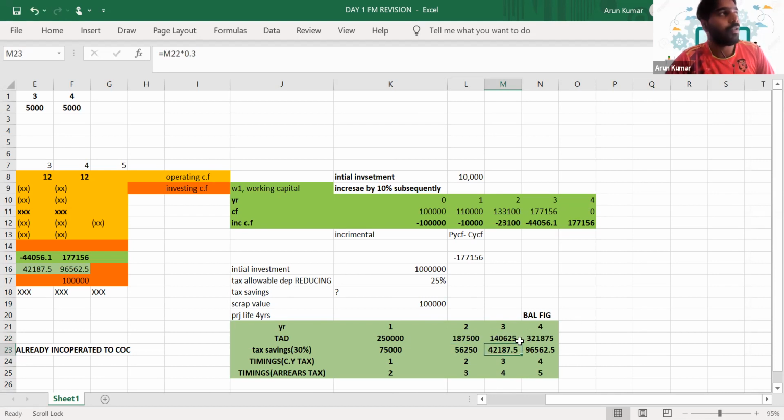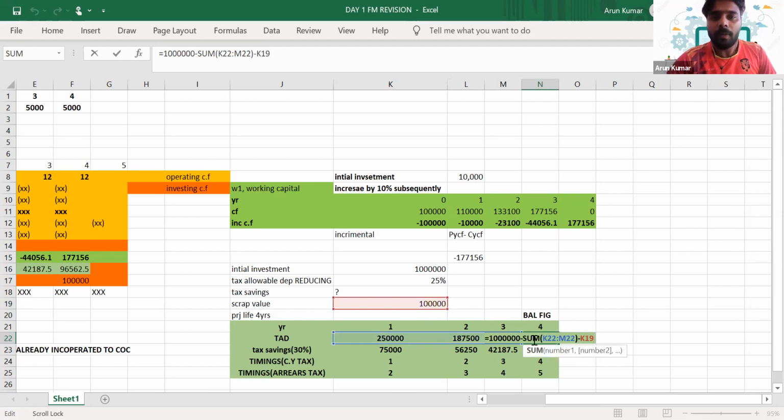And year 3, it will again be 25% less, so it will be 140,625. And finally, the fourth year will be a balancing figure, because we know that's the last year we have to allocate all the total allowance, right? So how will you calculate it?